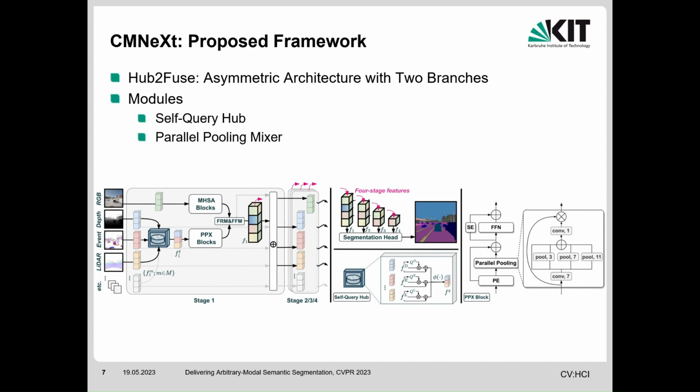We use 3 parallel pooling layers to capture multi-scale features. We then apply a squeeze-and-excitation module in the mixing part of PPX. It can engage more spatially holistic knowledge in the channels of cross-modal complements in the SQ hub.